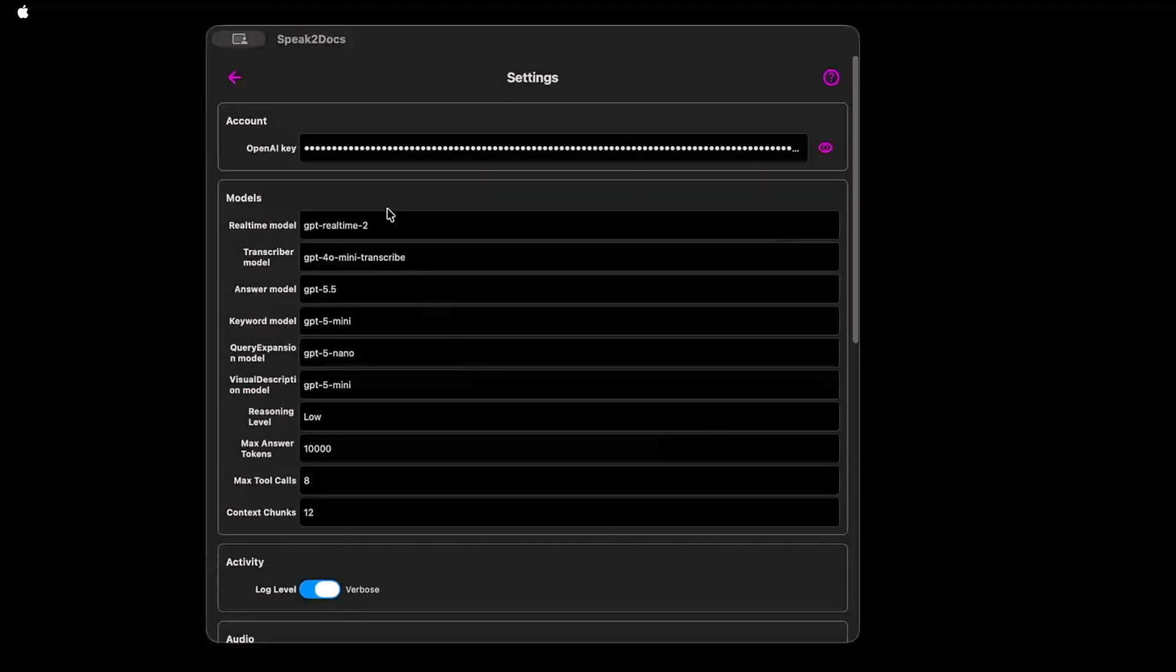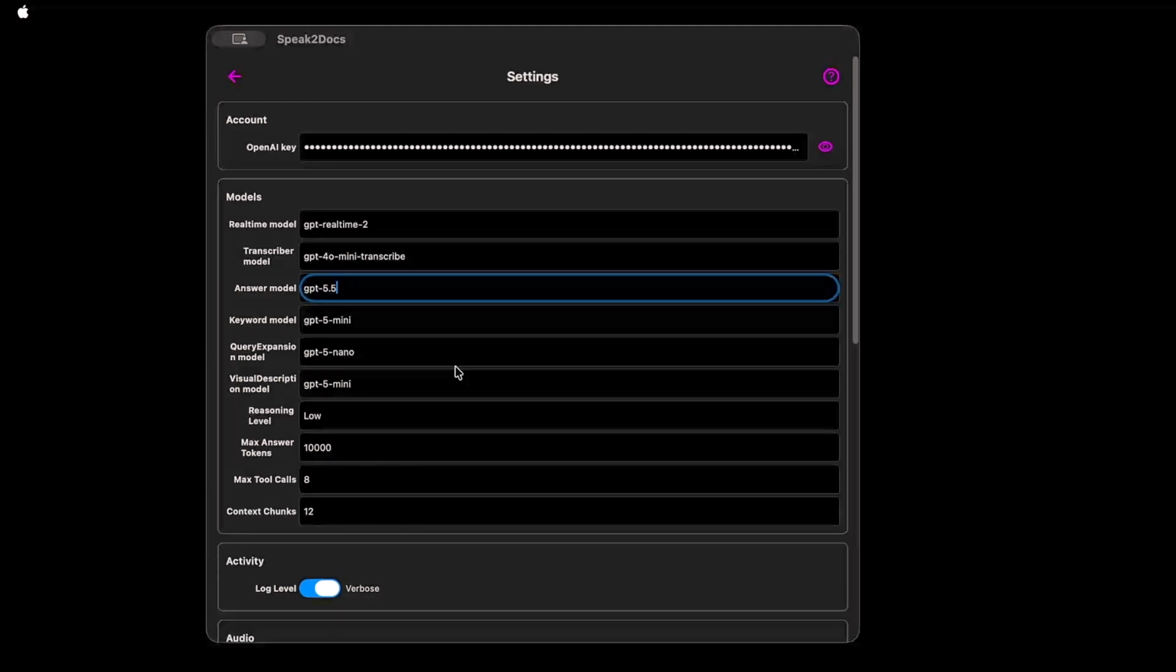Okay, so this is the model section of the settings. For the different aspects of the application, different models are used. For example, for the voice part, we use GPT Real-Time 2. For the question answering, we use GPT 5.5. The idea is that you can override these models. Let's say GPT 5.6 comes along, then you can set it here if you want to.